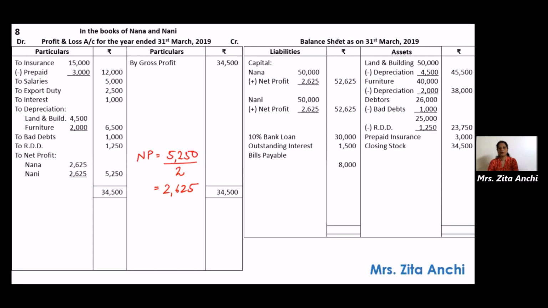Now take the totals of the liability and the asset side. Liabilities 1,44,750. Assets are also 1,44,750. So our balance sheet tallies. We have done with the problem.